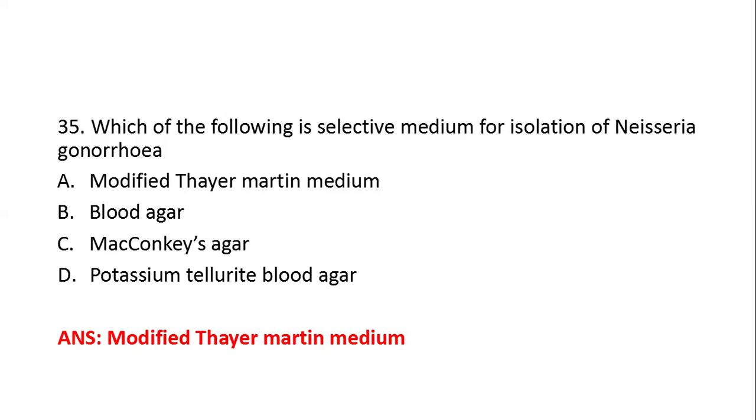Thayer-Martin medium consists of chocolate agar with antibiotics. What are the antibiotics? Vancomycin, colistin, and nystatin. And this Thayer-Martin medium inhibits the contaminants. It inhibits the contaminating bacteria. And in the modified Thayer-Martin medium, in addition to these 3 antibiotics, trimethoprim is added. It is a modified Thayer-Martin medium.